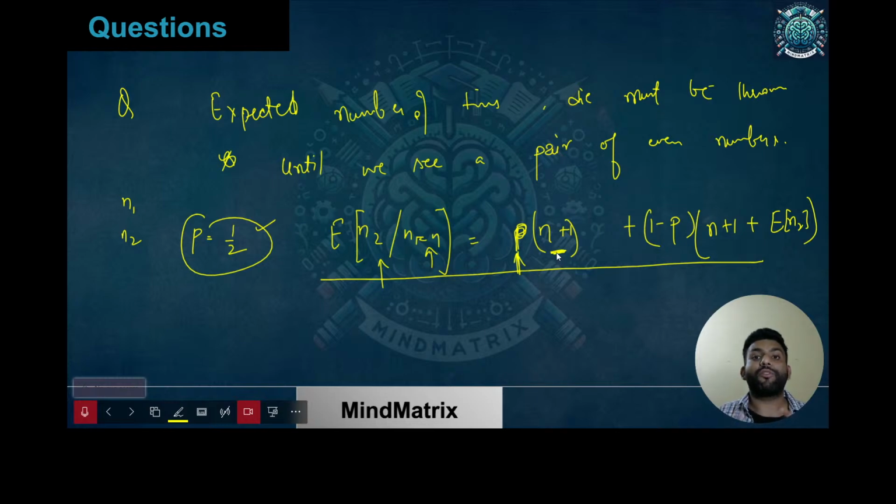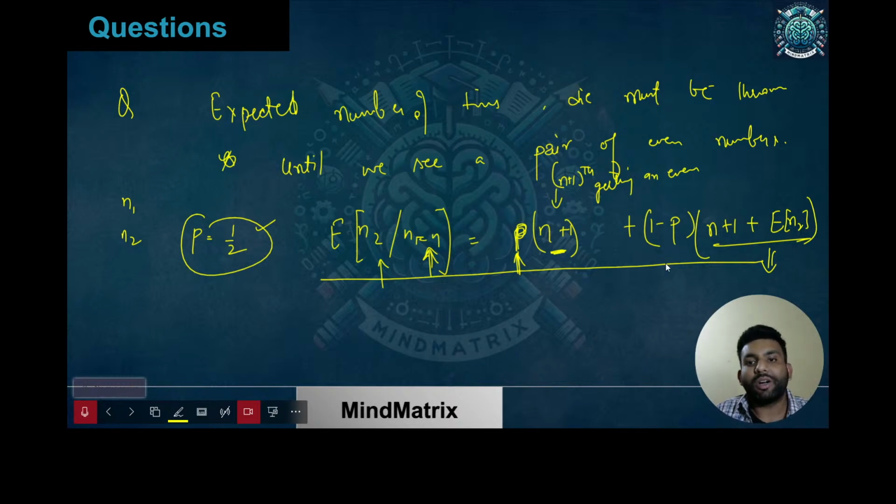The number of throws covered up to the point when you got two even numbers is n plus 1, because within the nth one you got the even number, and now considering this, you may get an even number in the n plus 1th throw, or you may not. This is the case when you get an even number in the n plus 1th throw, and this is when you did not.